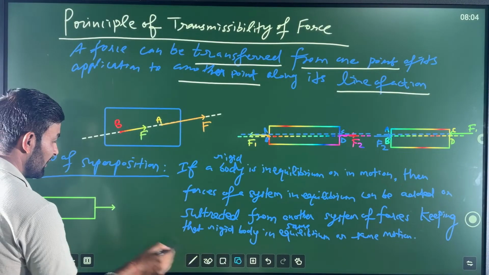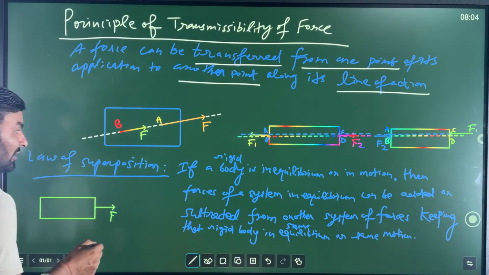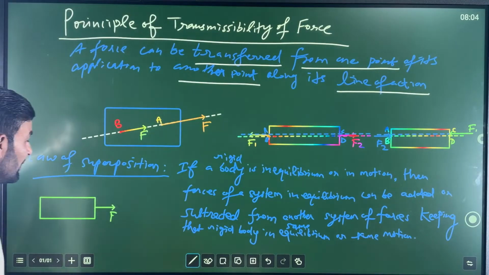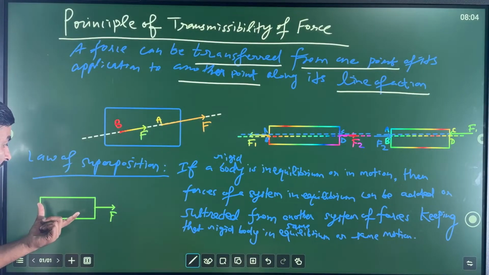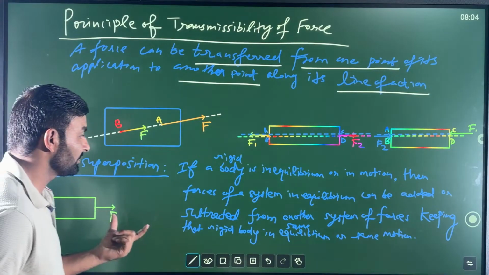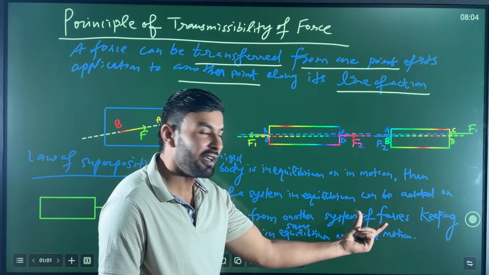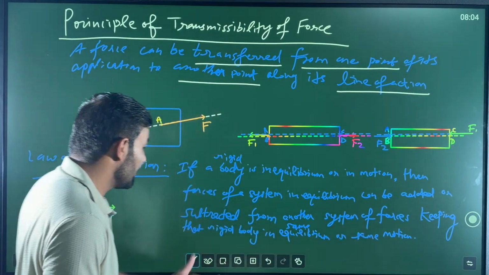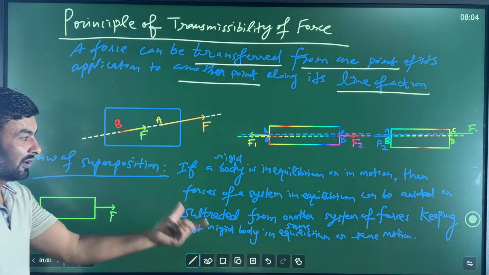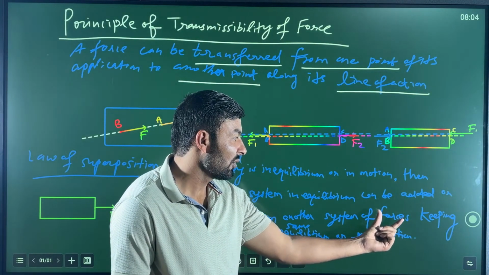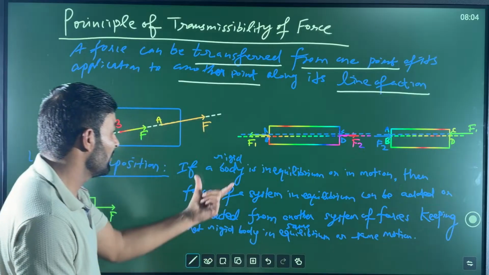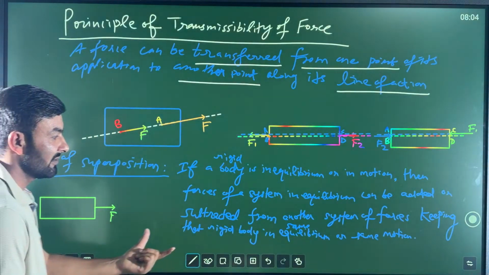And let us suppose this is nothing. This is F force, my dear friends. So according to this law of superposition, now what we can do, my dear friends, we can add another forces, but there should be no effect of addition or subtraction of forces of second system on first system forces, my dear friends.